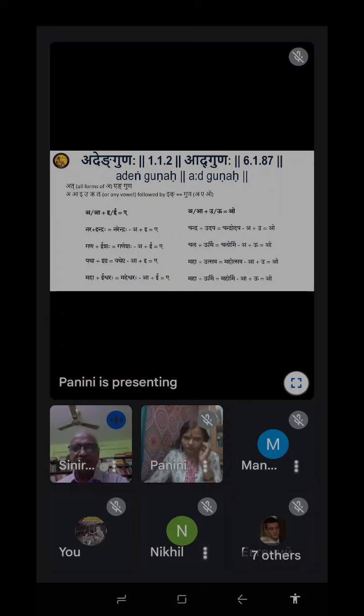So the condition for guna is, when guna takes place, if E and U are preceded by O or A. Akaranta, we say akaranta. Akara, anta. This word anta is always used in Paninian Sutras. You will come to that: kurdanta, tadita, taditanta, subanta, tinganta. Anta means ending with. Akaranta means ending with a. Okay, so if your word ends with a and the second word begins with e, you get guna. A plus e, that's why a. The formula is given here.